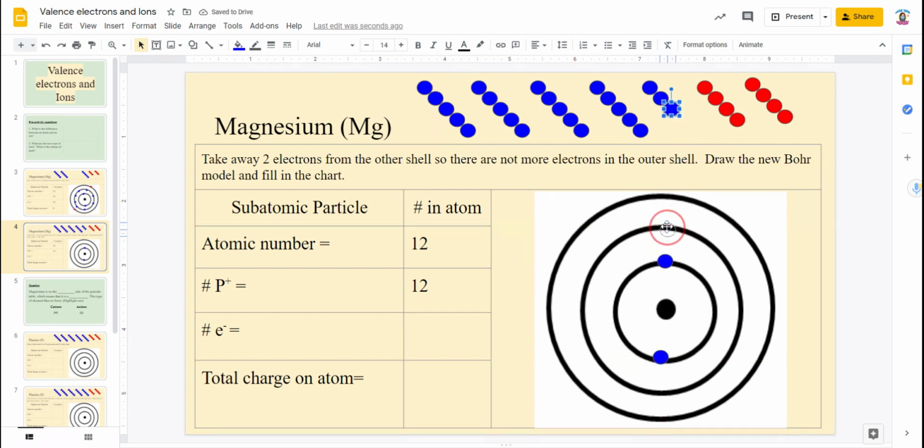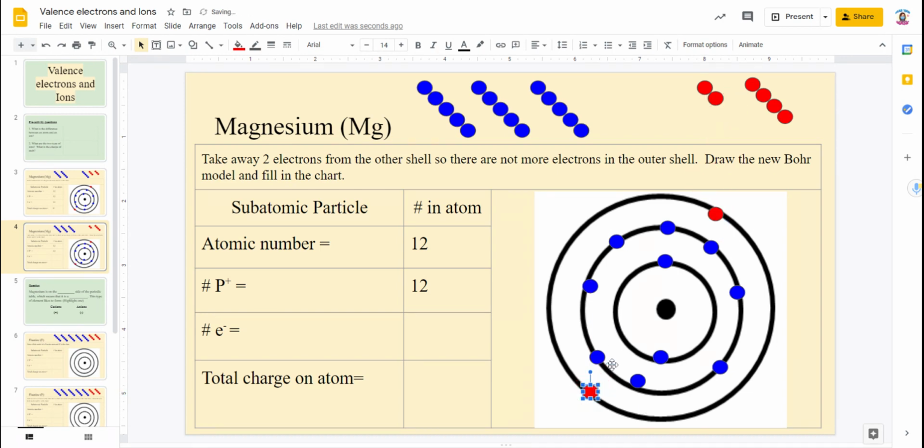We're going to put our 8 electrons in our second. Okay, so I put my 8.